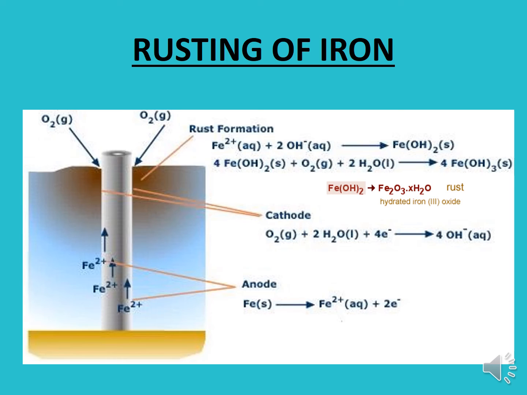The other way is that the Fe2+ ions can be oxidized into Fe3+ ions, and those Fe3+ ions in the presence of oxygen and water can be converted into Fe(OH)3. And these Fe(OH)3 and Fe(OH)2 are dehydrated and converted into the form of rust, that is Fe2O3.xH2O. The value of x depends upon the number of water molecules attached with the Fe2O3.